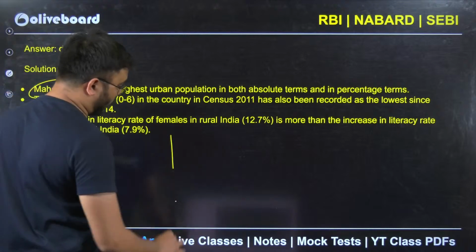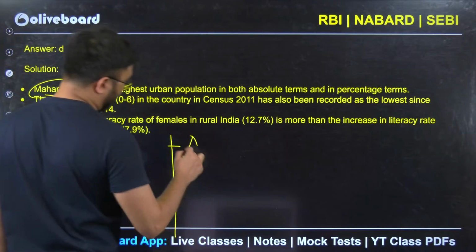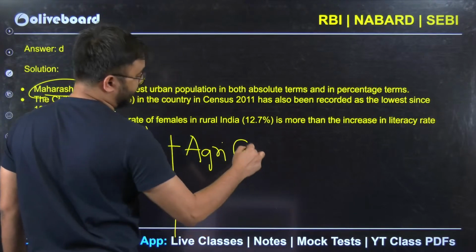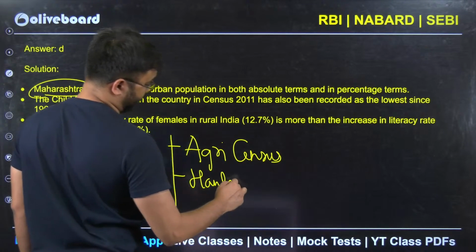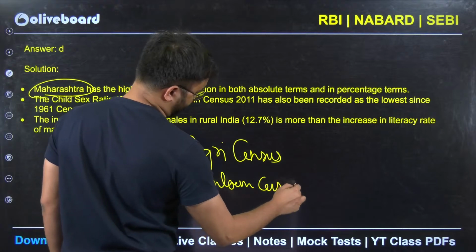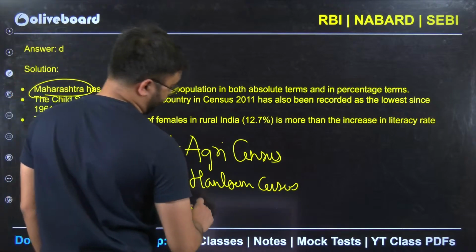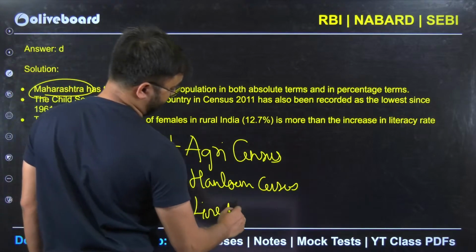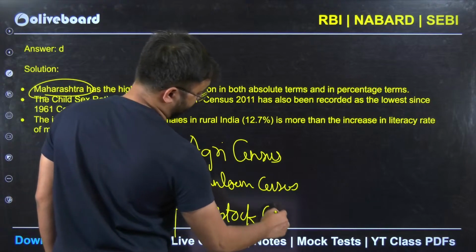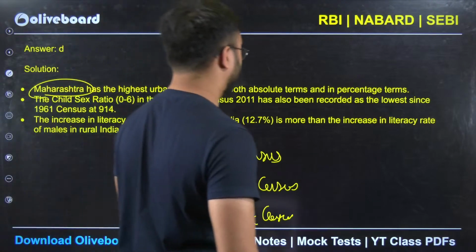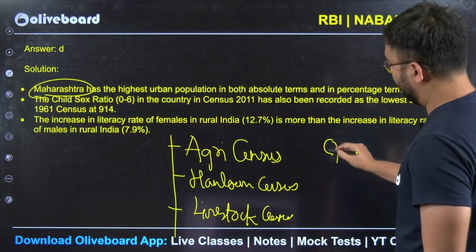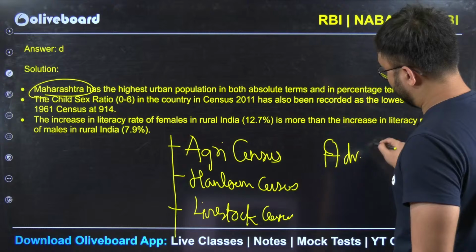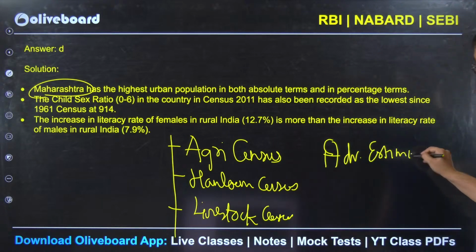So I will give you the list of all the reports now. Just remember: Agri census, handloom census, livestock census. All the latest reports have to be done. Okay. Next, advance estimate for the latest year. The latest advance estimate has to be done.